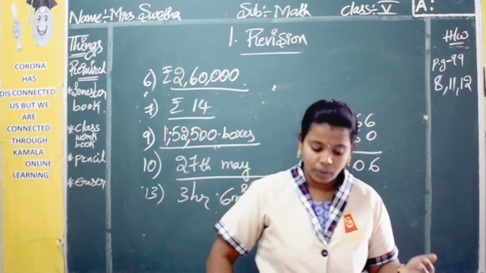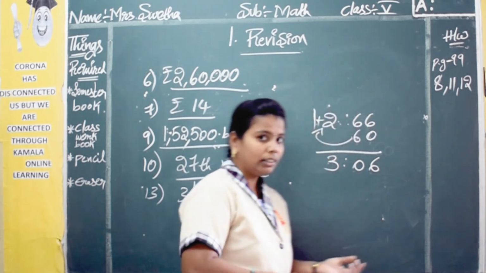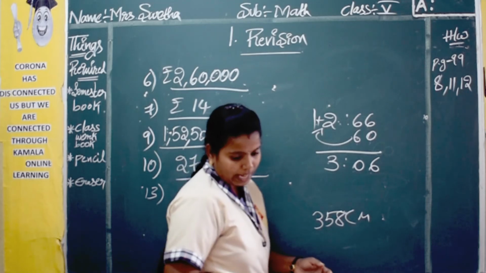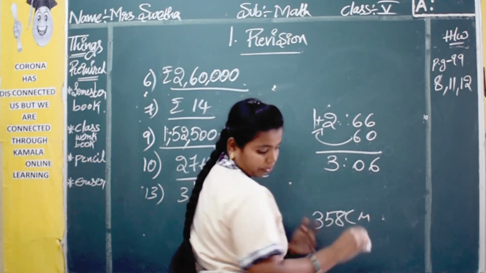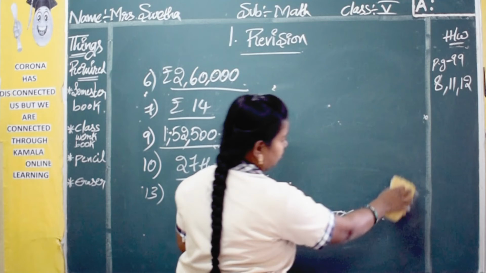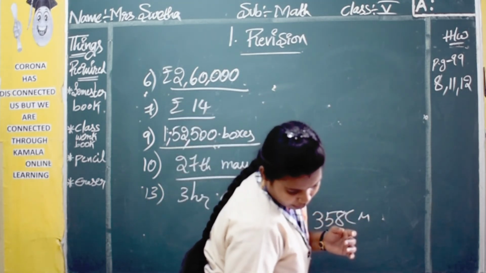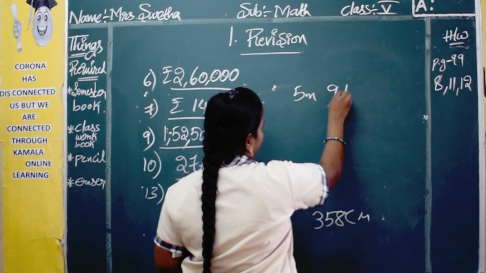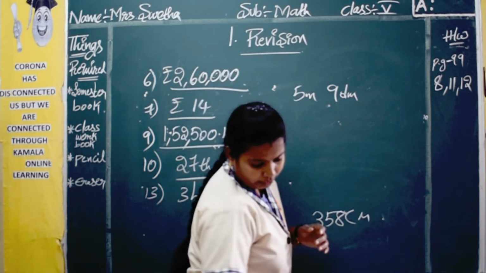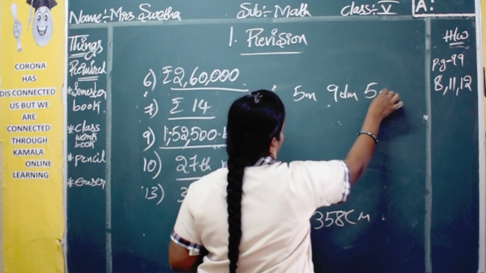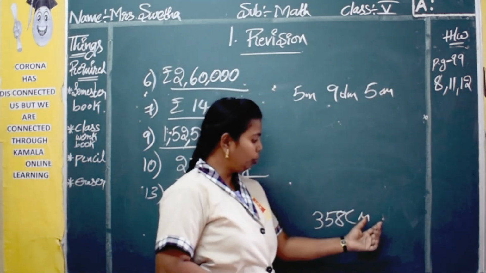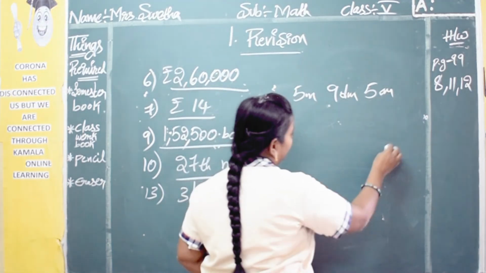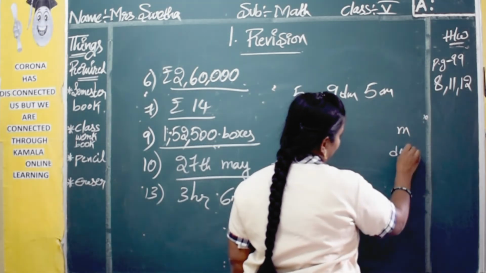Atul's car's distance is given as 358 centimeters, and Anil's is given in a very lengthy way. Anil's is 3 meters, 9 decimeters and 5 centimeters. So now you have to convert all this into centimeters.